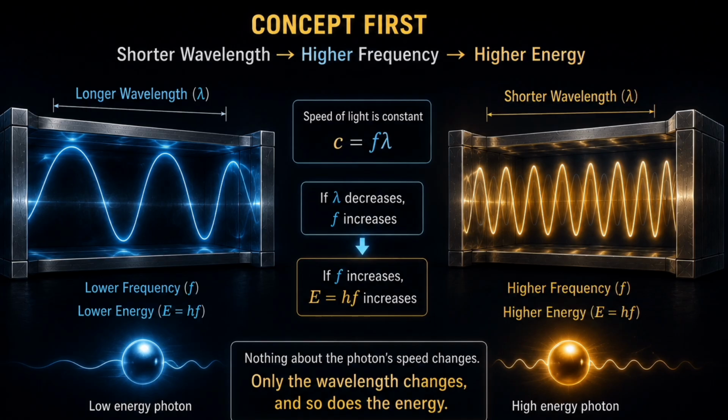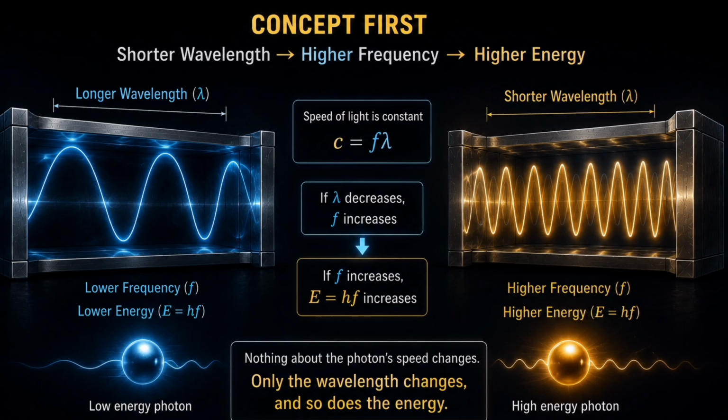Remember that the speed of light is expressed as the product of frequency and wavelength. And as the speed of light is constant, it means that frequency and wavelength are inversely proportional. A smaller wavelength always means a higher frequency.